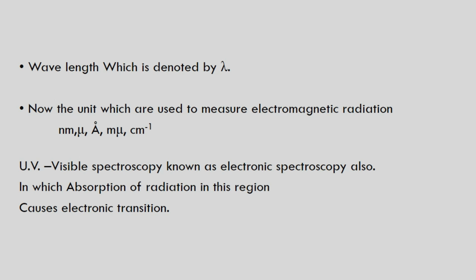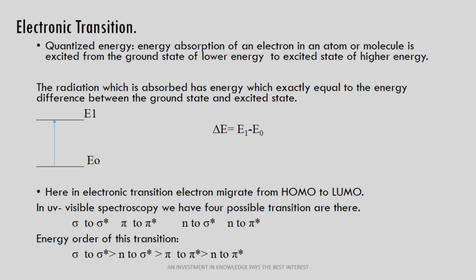What is the meaning of electronic transitions? Electronic transition means that whenever an electron absorbs a certain amount of energy from the incident light or from the source, it can migrate from a lower energy level to a higher energy level. These electronic transitions are perfectly quantized. What is the meaning of quantized? The radiation which is absorbed has energy exactly equal to the energy difference between the ground state and excited state. So delta E is equal to E1 minus E0.